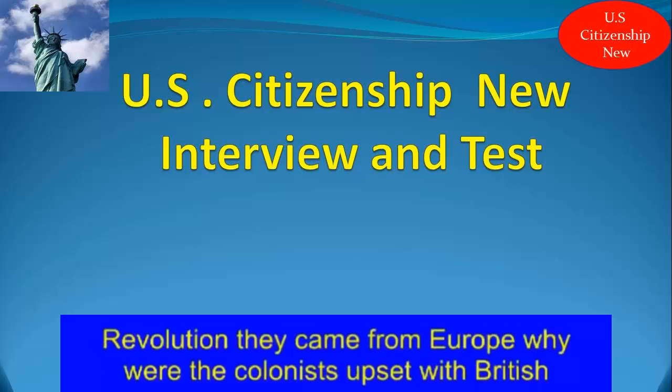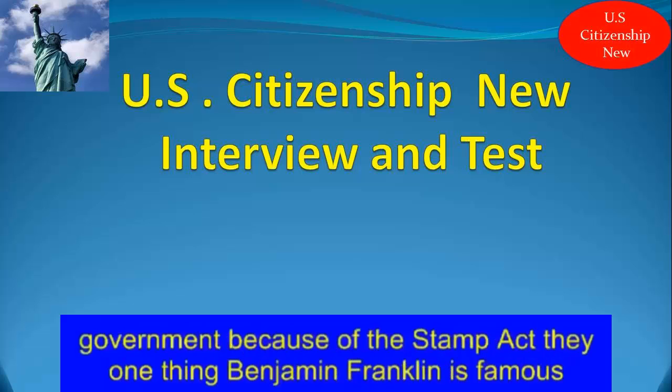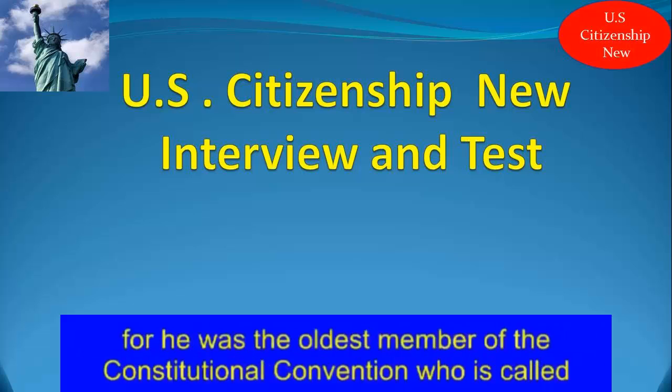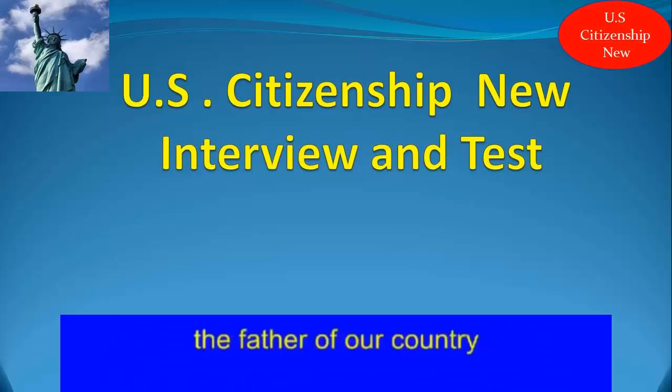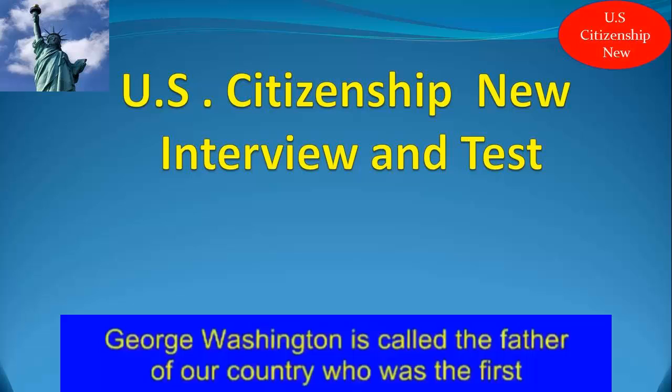They came from Europe. Why were the colonists upset with British government? Because of the Stamp Act. Name one thing Benjamin Franklin is famous for. He was the oldest member of the Constitutional Convention. Who is called the father of our country? George Washington is called the father of our country.